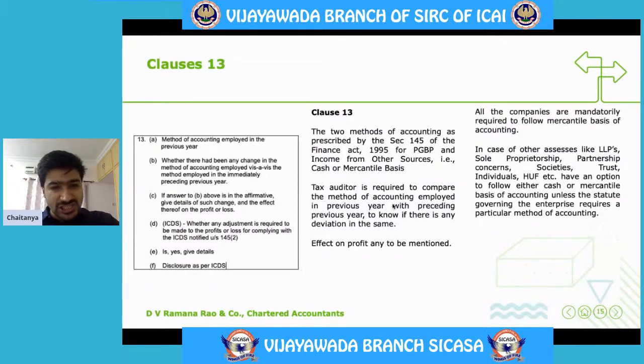If there is any change, say in the previous year I had been following cash based accounting, and in the current year I have changed from cash to mercantile or from mercantile to cash, the same has to be mentioned here. And if there is any impact on the profit or loss because of the change in the method of accounting, that has to be mentioned in clause C.